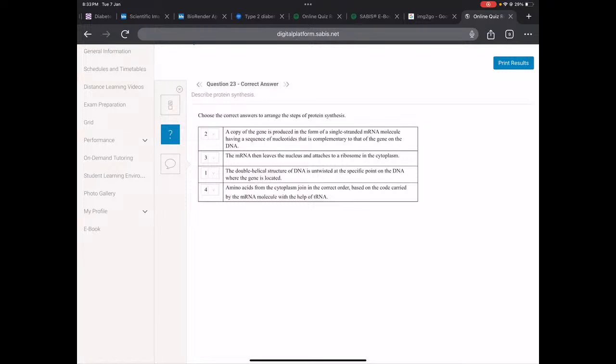Okay, these are the steps for protein synthesis. First, as you saw in the image, the DNA splits into 2 parts, okay? And then a copy of a gene is produced in the form of the mRNA. After the mRNA is produced, it leaves the nucleus and goes to the ribosome in the cytoplasm, and then we have amino acids from the cytoplasm. Who brings those amino acids? We said it was the tRNA, and it brings them based on the code carried by the mRNA. Okay?